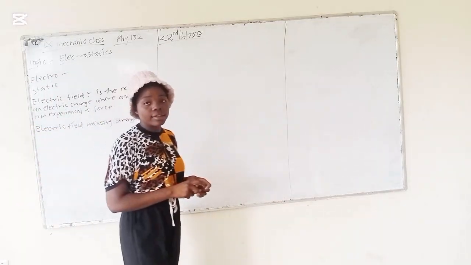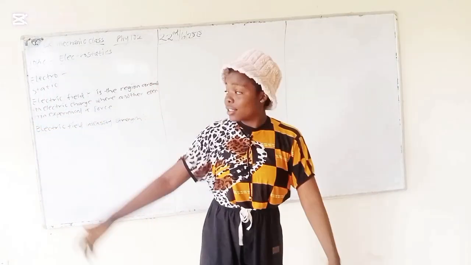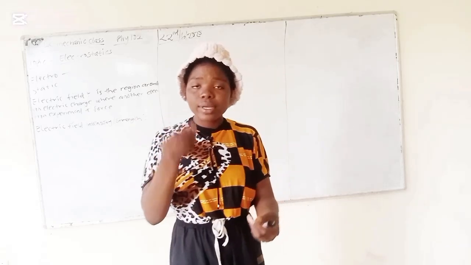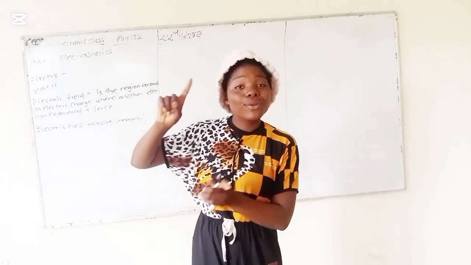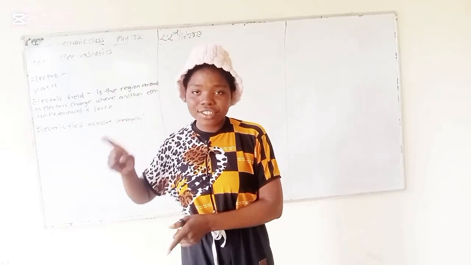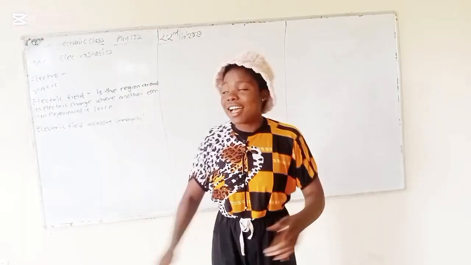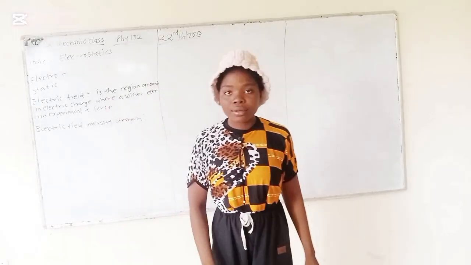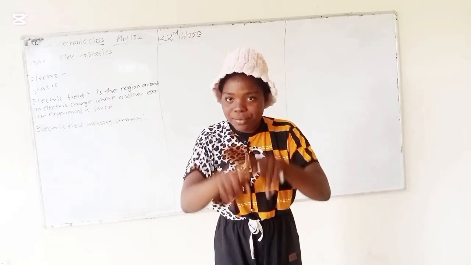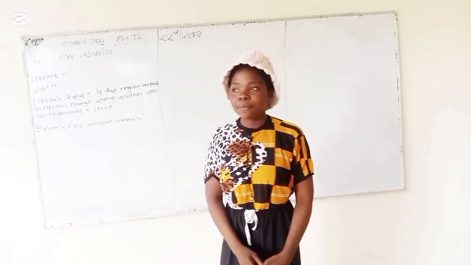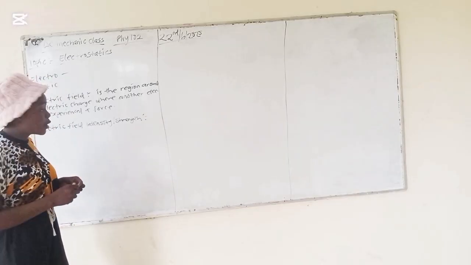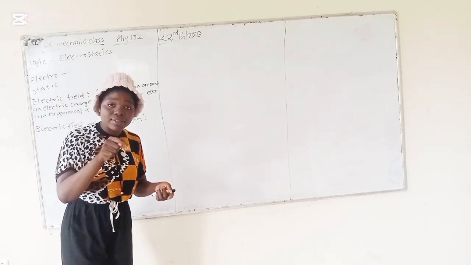Electric field intensity, that is where I said it is the strength. It is the force that is experienced per unit positive test charge placed in an electric field, placed in the region of electric charge. Do you understand? Electric field intensity, we're talking about the force experienced, right?